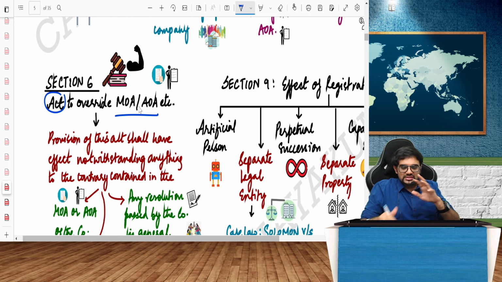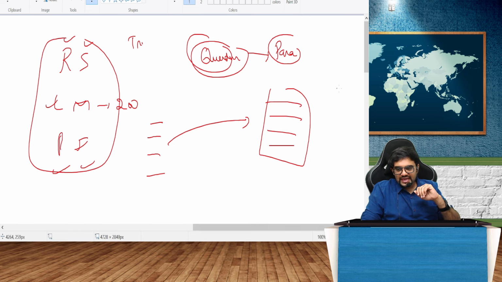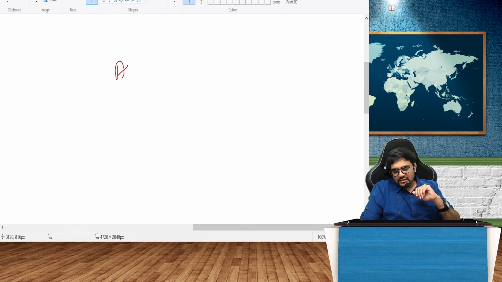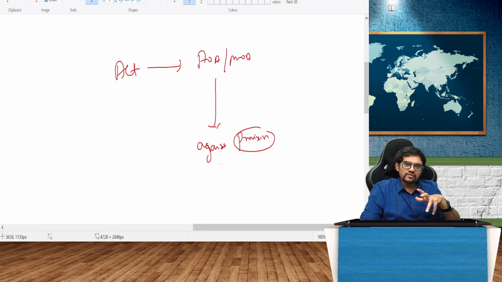But guys, sometimes, for example, the Act can give power to the AOA and MOA to sort of go against the Act itself, to go against the provisions. When I say against the provisions, for example, quorum. So quorum, there's a list.